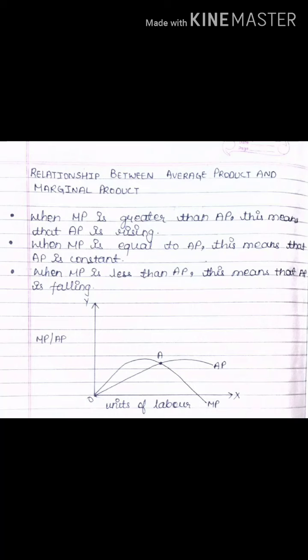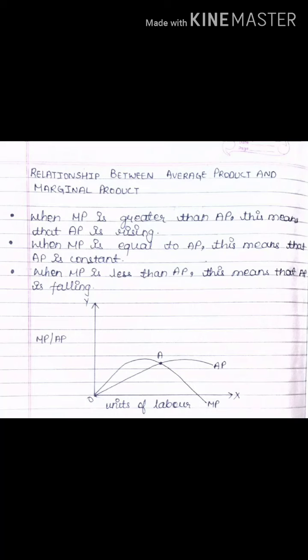Now we'll see, when marginal product is greater than average product, this means that AP is rising. Second condition: when marginal product is equal to average product, this means that average product is constant. That means at this level, average product is at its maximum. It cannot reach beyond that.